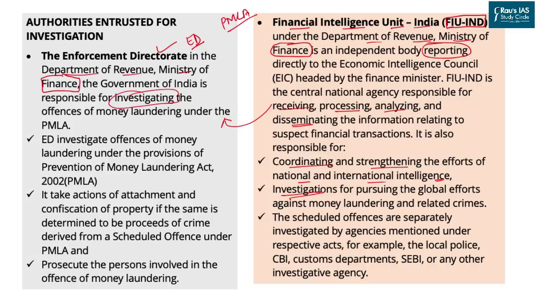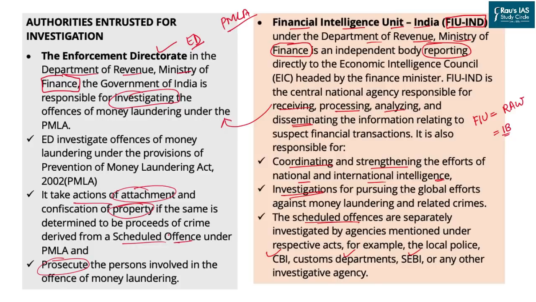They also help in investigation, and they also work towards the scheduled offenses, which are separately investigated by different agencies including CBI, Customs Department, CBDT, and others. Basically, FIU functions similarly to what RAW does in India's external security or the Intelligence Bureau does for India's internal security, that is collecting the intelligence. ED, on the other hand, processes that information to control the crime. They prosecute a person, and take action against attachments and confiscation of properties under the scheduled offenses.